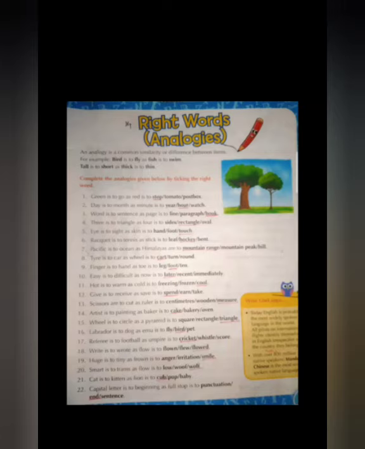Study the lessons: Lesson 12, 13 and 14. In the 12th lesson and 13th lesson, multiplication, you have to study the tables, all the tables, table 1 to 9. You have to study, memorize and fill in the blanks.